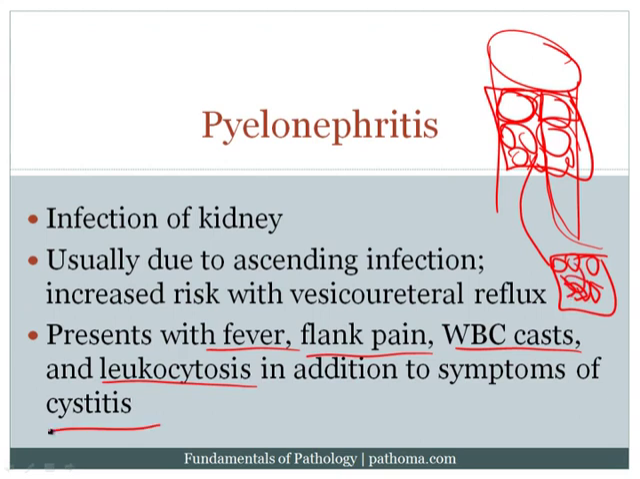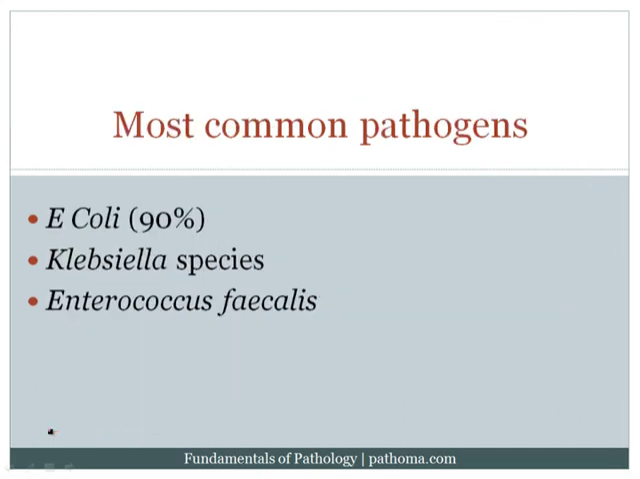In addition, you'll have symptoms of cystitis as well. And again, that's because the infection usually ascends from the bladder up into the kidney. The most common pathogens for pyelonephritis include E. coli, Klebsiella can also do it, and Enterococcus can also work its way up into the kidney.